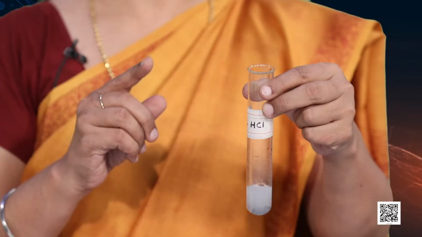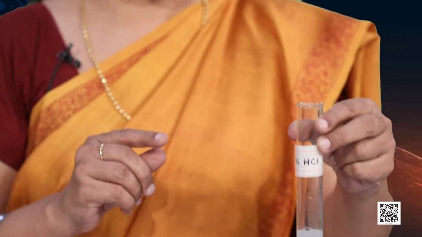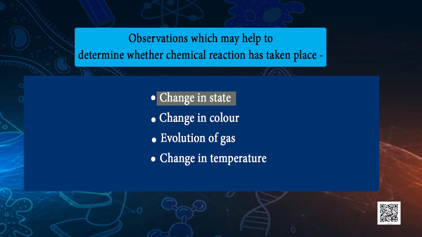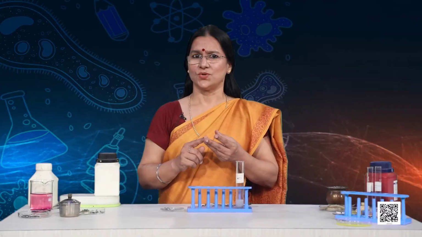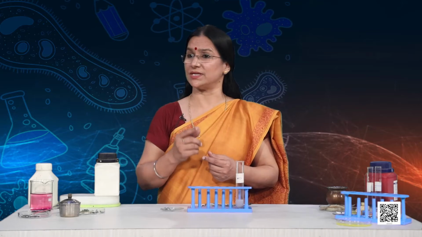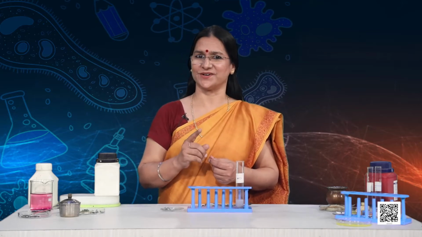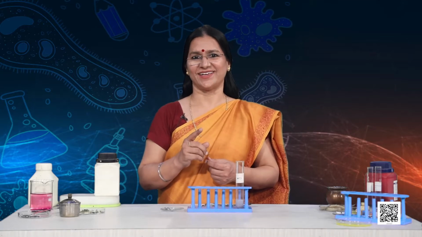And children, so now I am sure today you have learned different observations which help us to determine if a chemical reaction has taken place. So, you have learnt about change in state, change in color, evolution of gas and change in temperature. You have also learnt as a discoverer that learning by doing is very important. When you perform, you observe, you verify and inquire.